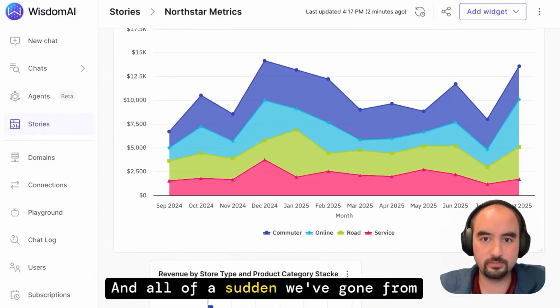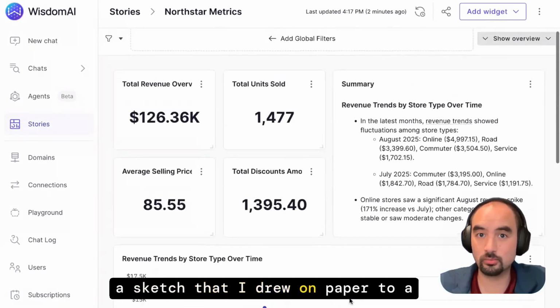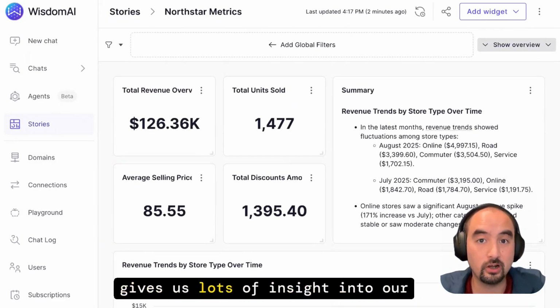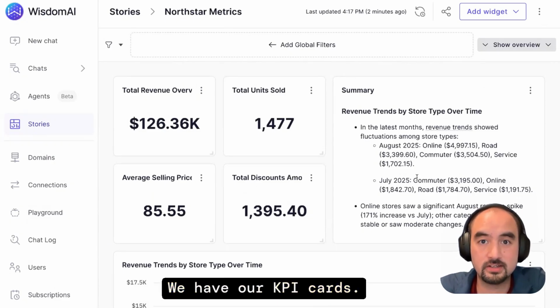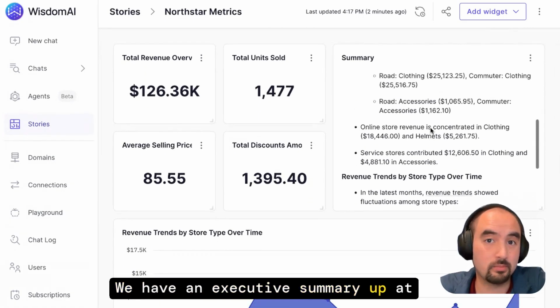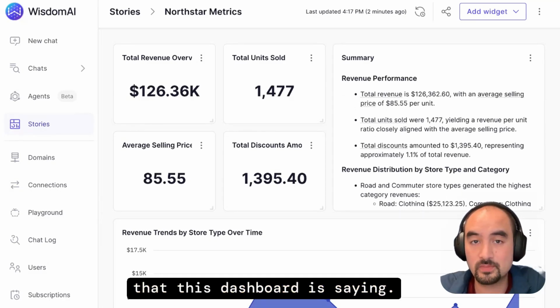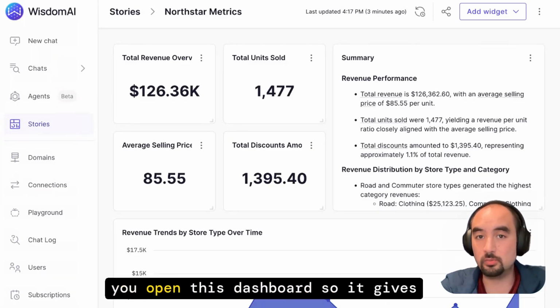And all of a sudden, we've gone from a sketch that I drew on paper to a fully functioning dashboard that gives us lots of insight into our business. We have our KPI cards. We have an executive summary up at the top, which tells us everything that this dashboard is saying. And this summary is regenerated every time you open this dashboard.